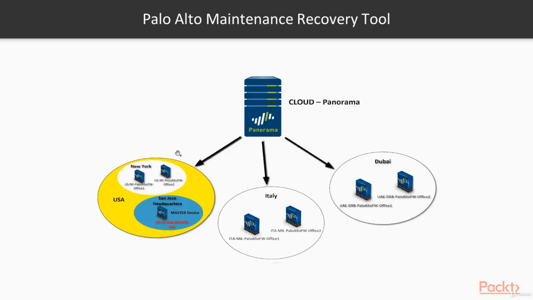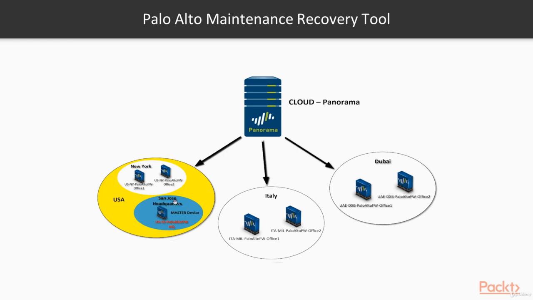Okay, let's take a look at our scenario. It's very straightforward. You have here a central Panorama server or a central Panorama appliance, and it's running in the cloud, and you can select any cloud provider, AWS, Azure, etc. We have our main site, and this is the circle in yellow, which is in the USA. We have an office in New York. We have 2 firewalls in this New York office. We also have a San Jose location, which is our headquarters.